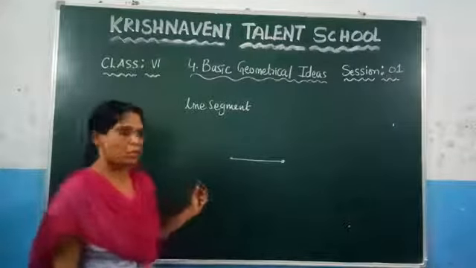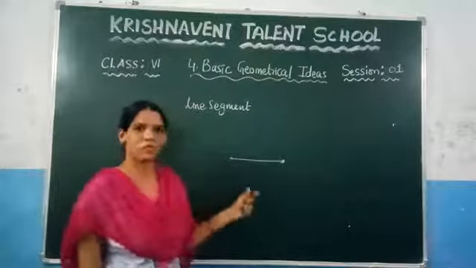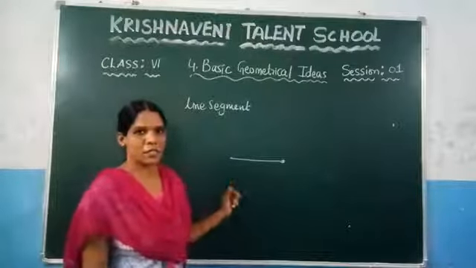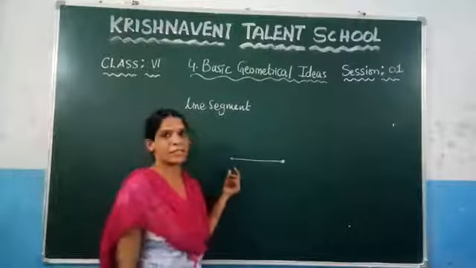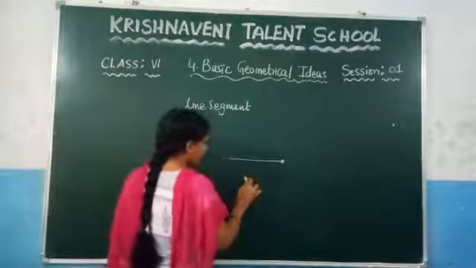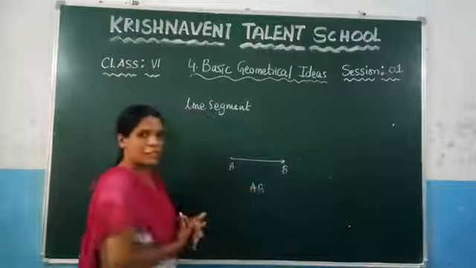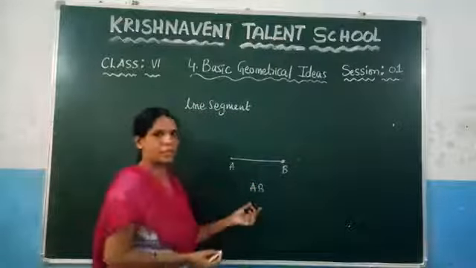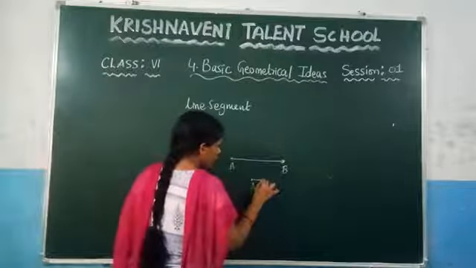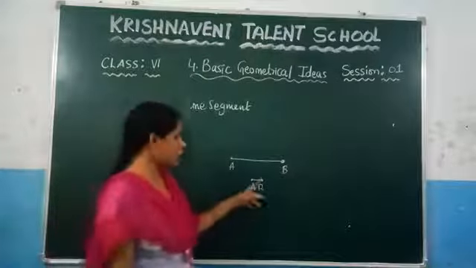What is a line segment? If you take any two points on a plane and join those two points, we will get a line segment. This line segment has how many points? Two points. One is the initial point and the other one is the terminal point. And how do we denote this? We have drawn it here, AB. After that, you need to draw a line above AB, and here the initial point and here the terminating point, starting point, ending point. Like this, you need to represent the line segment.